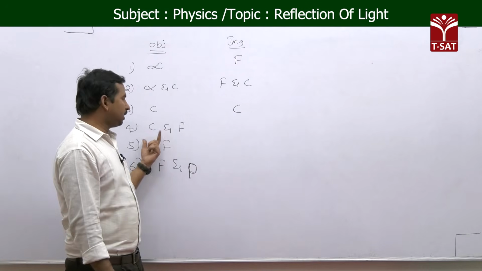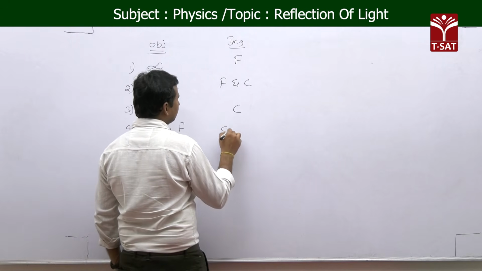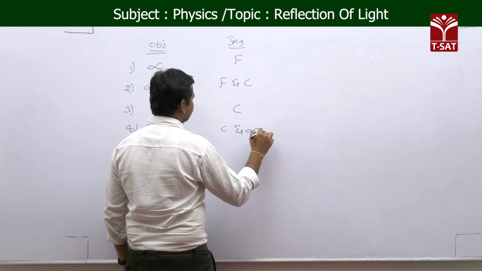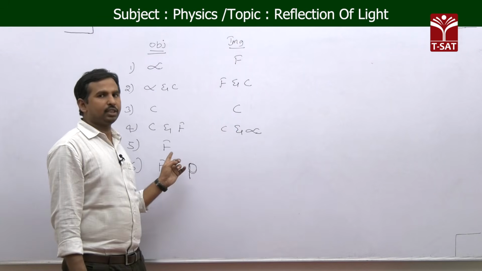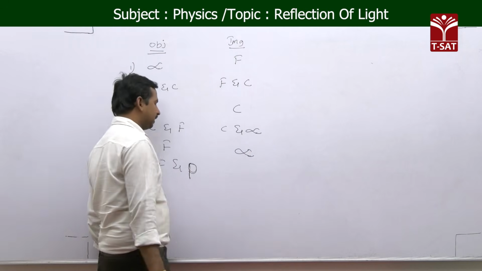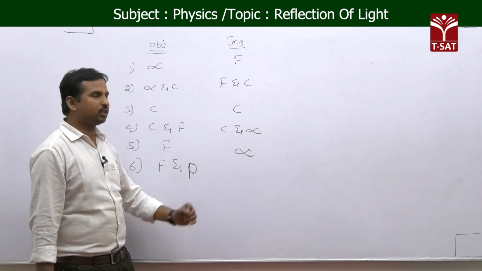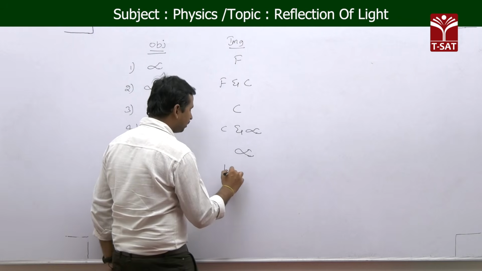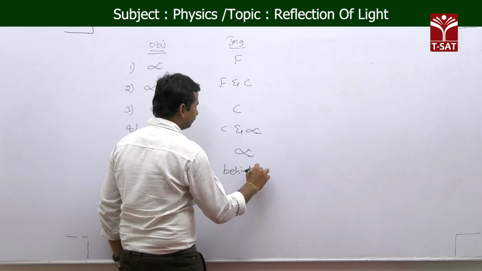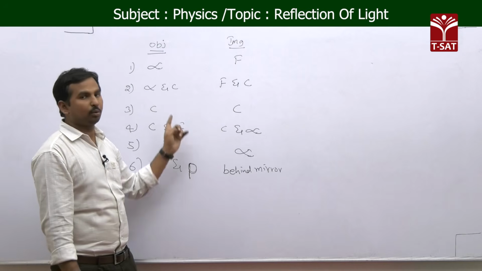And if the object is in between C and F, then the image is formed in between C and infinite. And the next position, when the object is at F, the image is formed exactly at infinite. And when the object is in between F and P, then the image is formed, which is a special case, behind the mirror. So these are the image positions we got for the given object positions.